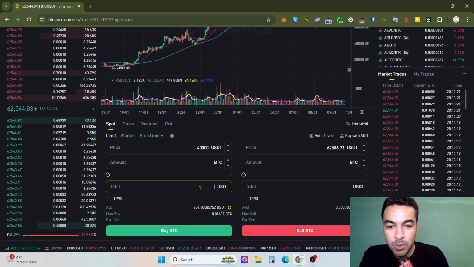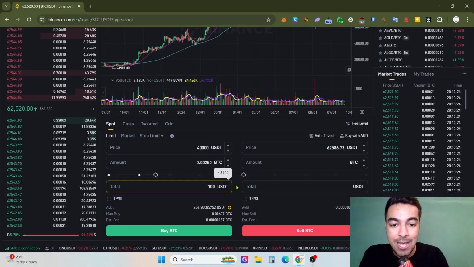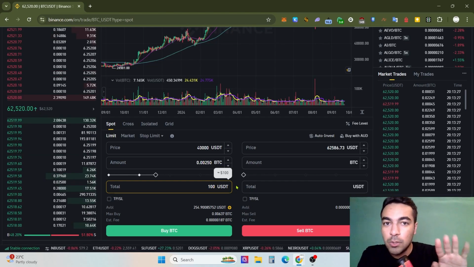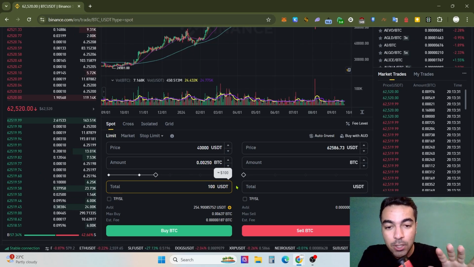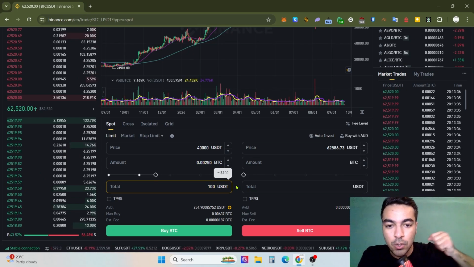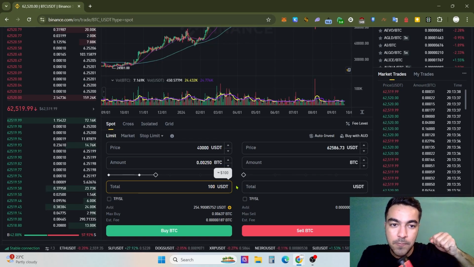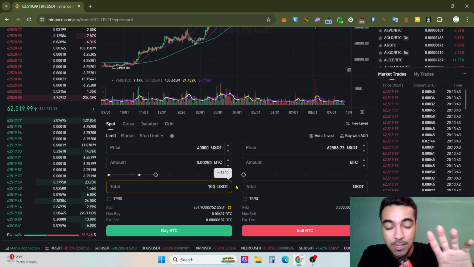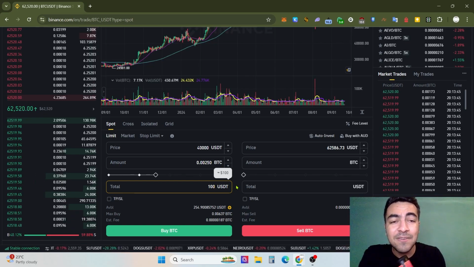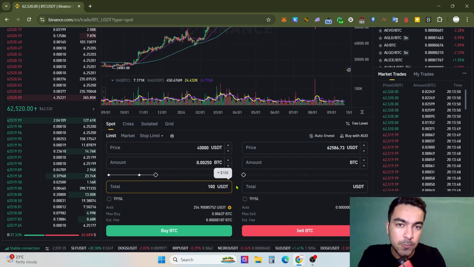For example, put 100 USDT. After that, first of all, you won't get your Bitcoin yet, because you need to see Bitcoin at 40,000. First, Binance takes your 100 USDT from your spot account after you put the limit order, and when Bitcoin drops to 40,000, you will see about 0.0025 Bitcoin in your spot account.